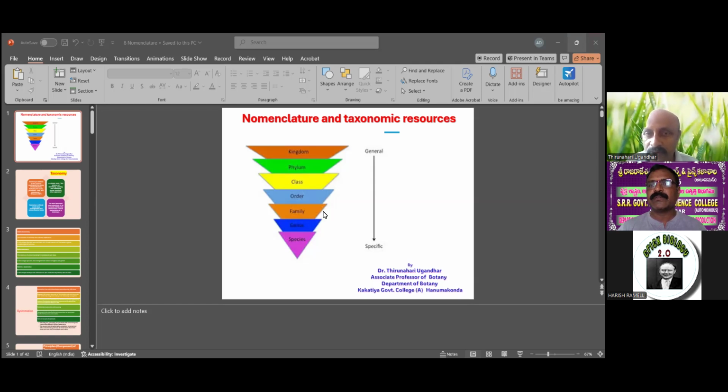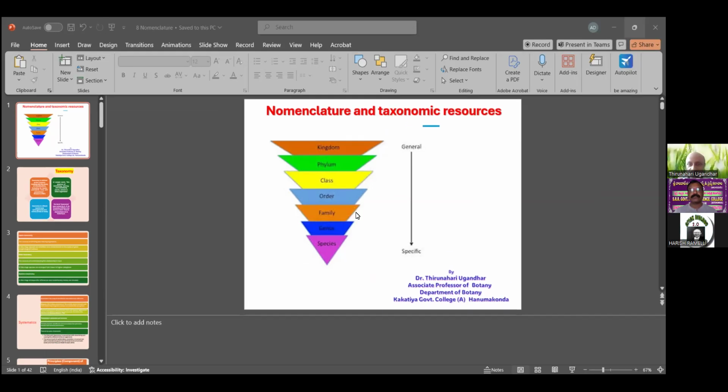So today we are covering nomenclature and taxonomic resources. What are the major steps for taxonomy? These are called kingdom, division, class, order, family, genera, and species, which are the steps of classification. So what is meant by nomenclature?